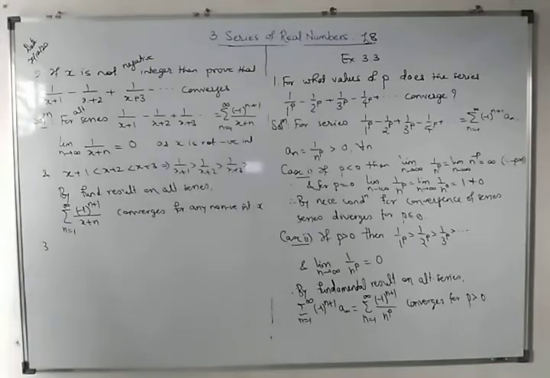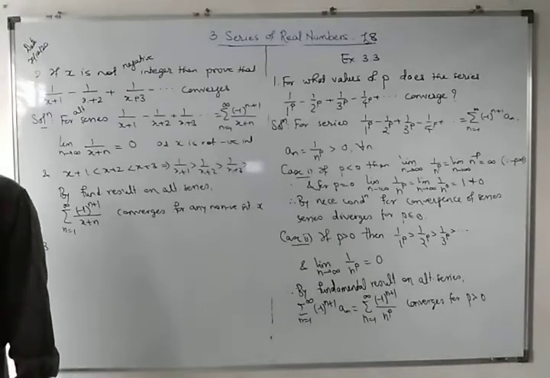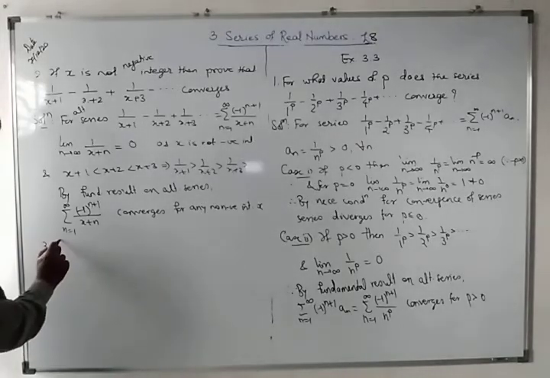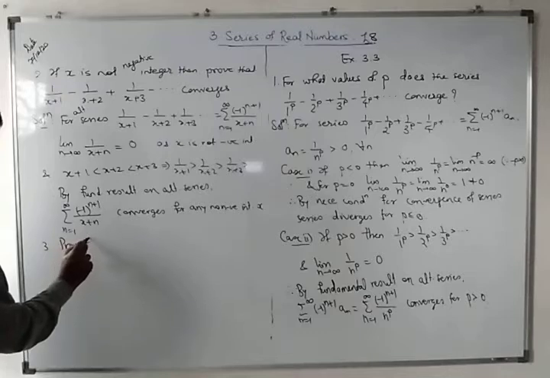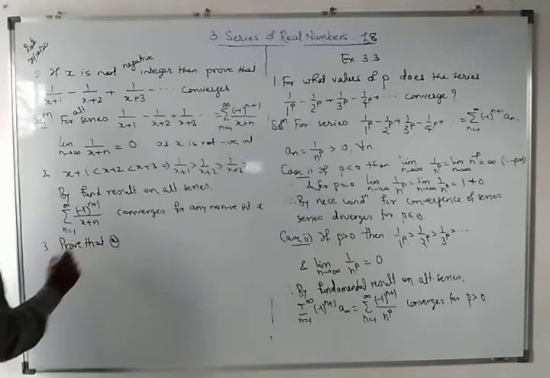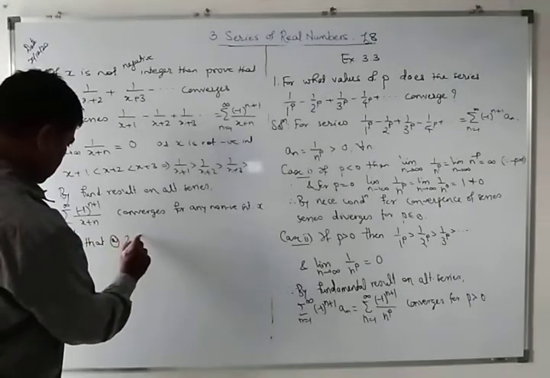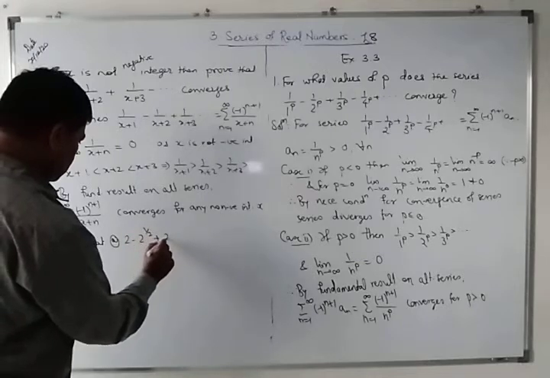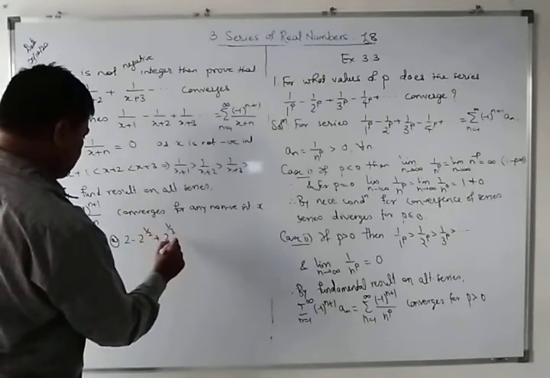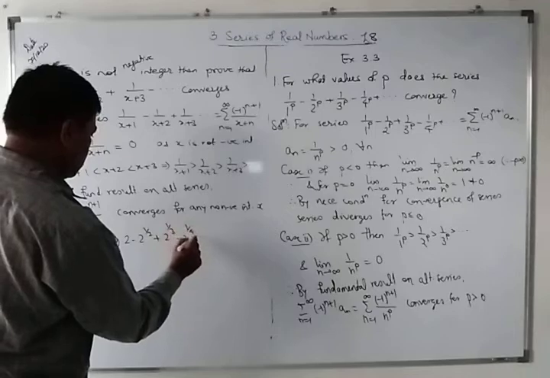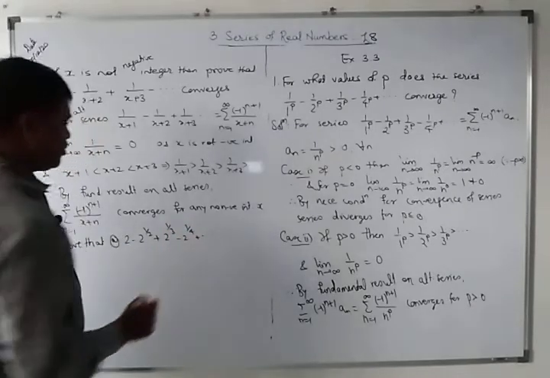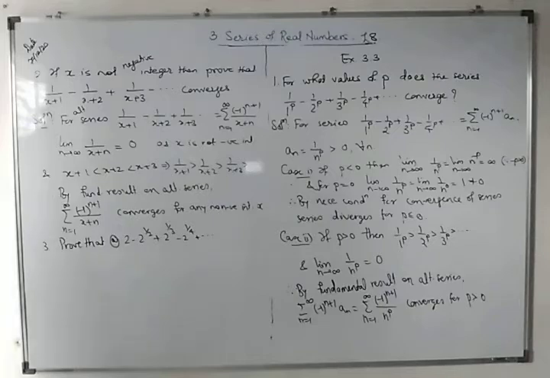Third, prove that 2 minus 2 raised to half plus 2 raised to 1 by 3 minus 2 raised to 1 by 4 plus, and so on, diverges.